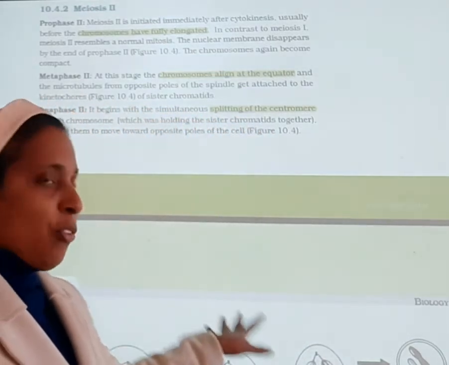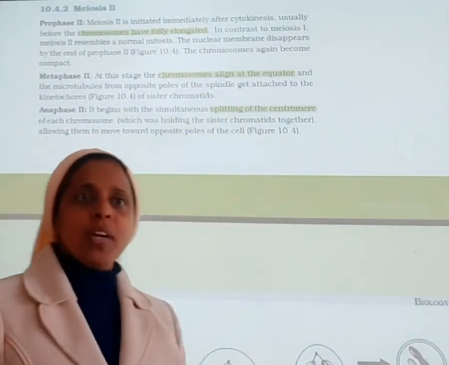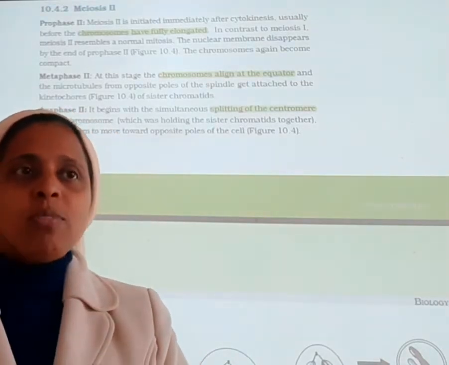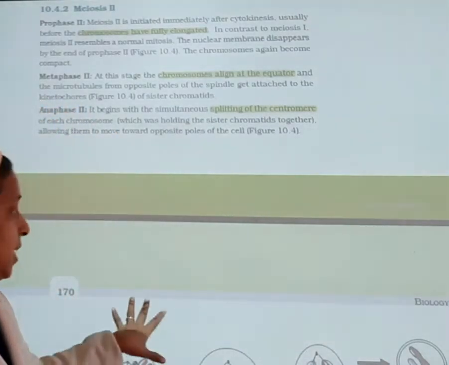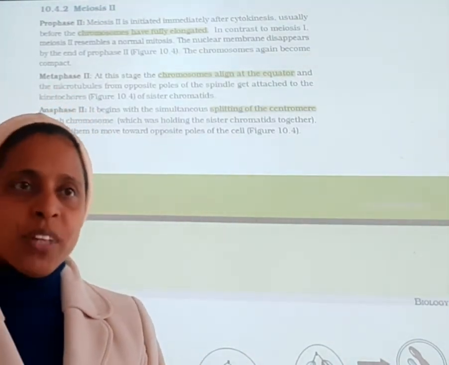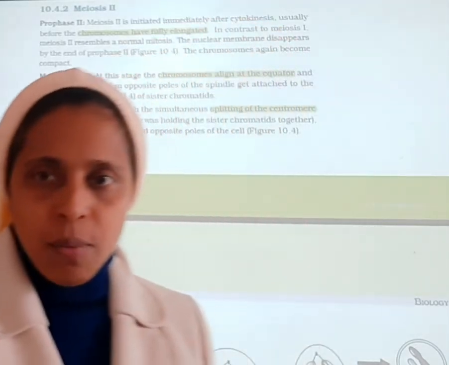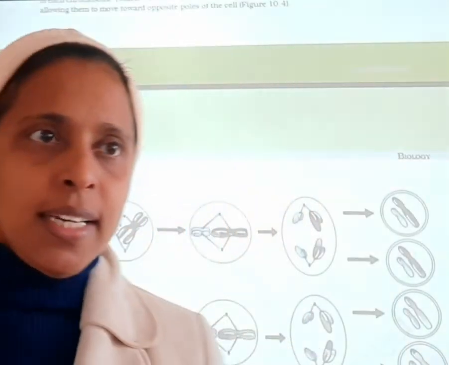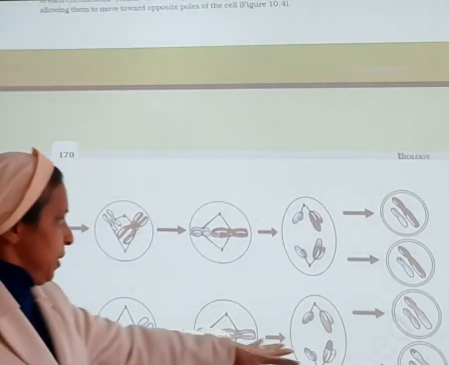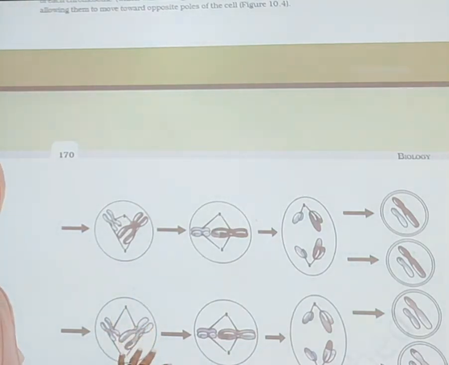Next, moving towards the prophase 2 stage, in meiosis 2. What is happening in prophase 2? The chromosomes have fully elongated. We can see here in the image, the chromosome has fully elongated. In metaphase 2, chromosomes align at the equator, and in anaphase 2, what is happening? Splitting of the centromere is taking place. We can see here in the image, it is clearly given. In anaphase 2, the chromosome splits; here it is aligning, and here the chromosomes are being elongated in prophase 2, as you can see in the image.